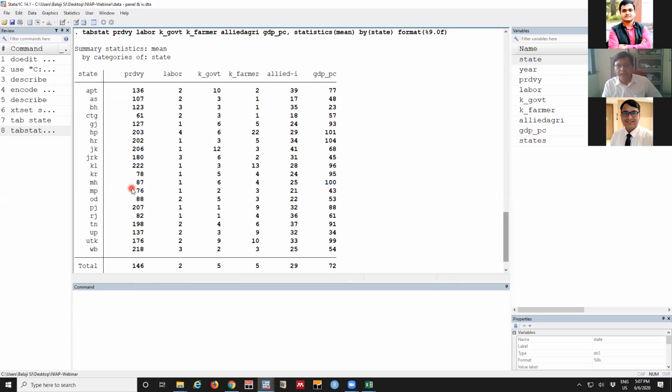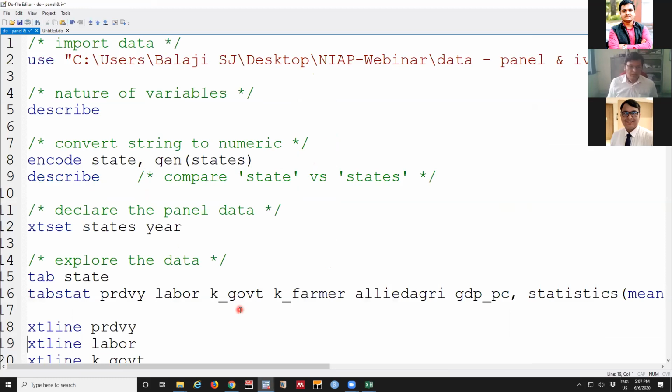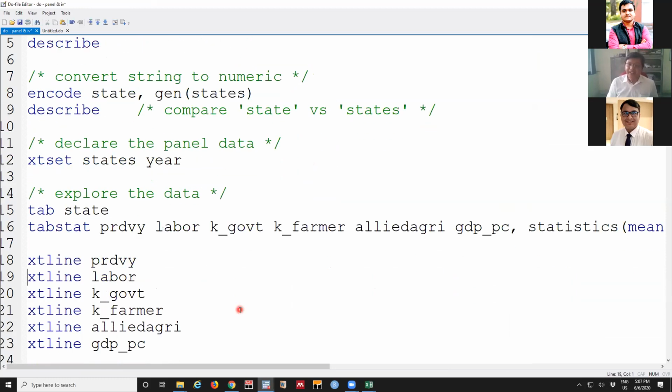Next, we will see whether within those states there is homogeneity. I'm not explicitly checking here, but what I wanted to show is the variability between the states.